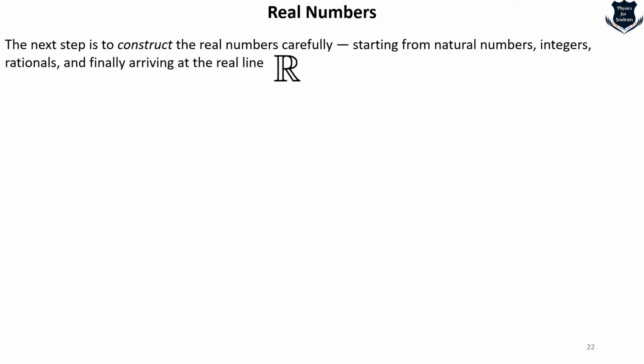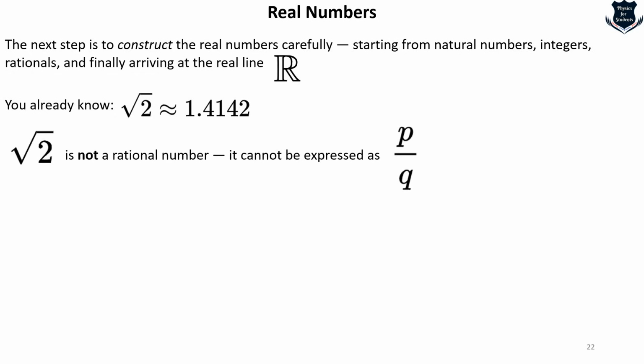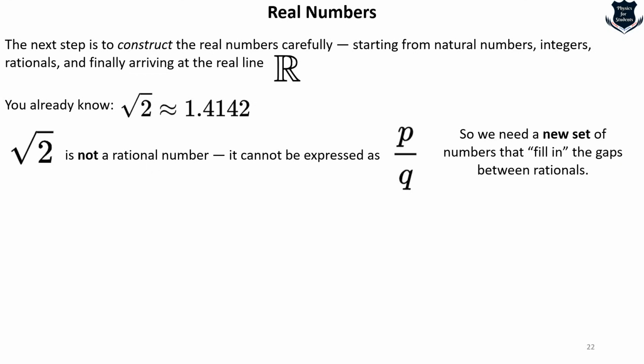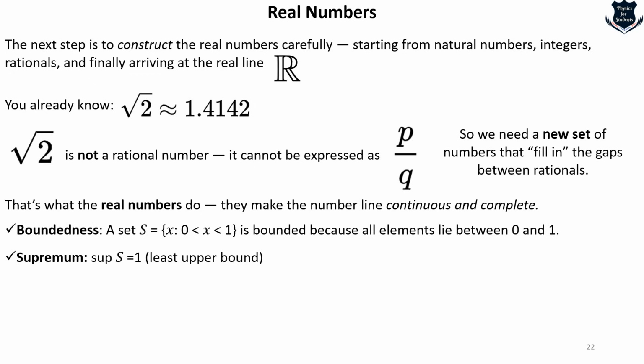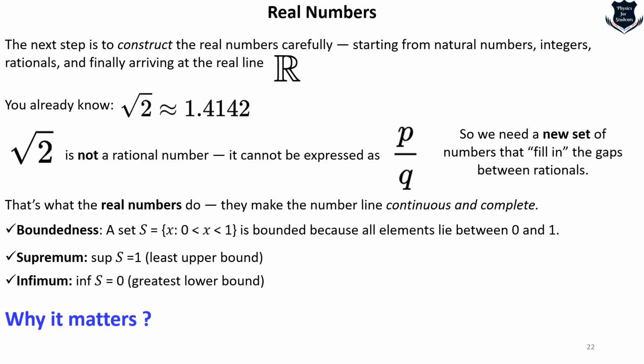So the book actually goes ahead and tells you how to construct the real numbers. You already know that square root of 2 is an irrational number. It cannot be expressed as a ratio of integers. So in order to express those things, we need a new set of numbers which fills up the gaps, and that is what the real numbers do. They make the number line continuous and complete. So the concepts of boundedness, supremum, infimum, all those things come into play, and this is the second most important step.